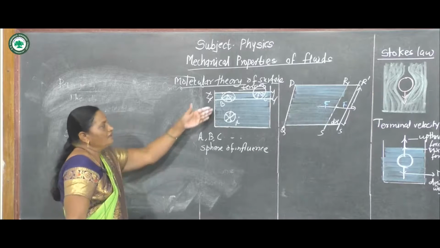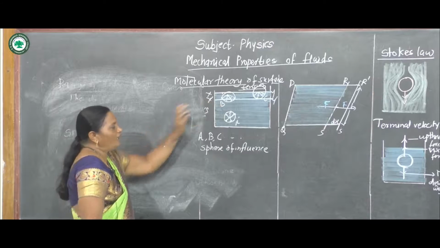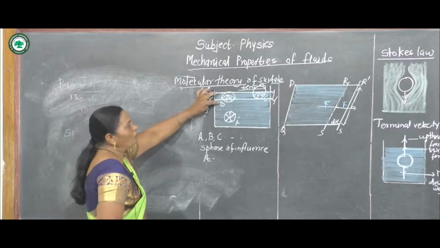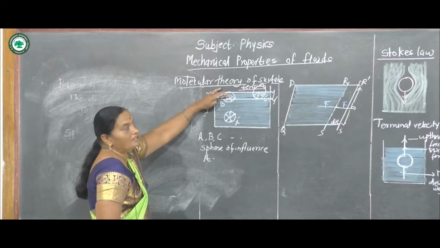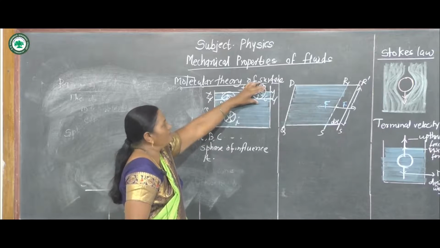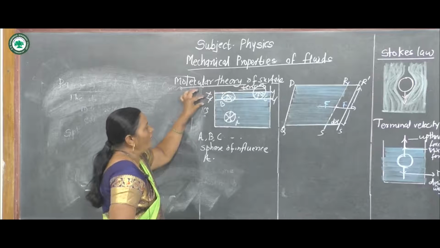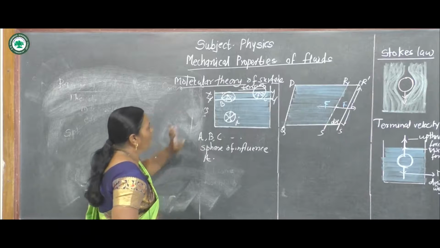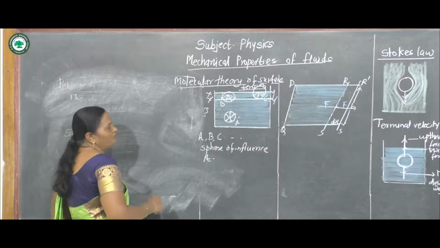The molecule A is well inside the liquid. The molecule B is just below the liquid surface and molecule C is on the liquid surface. This XY and X'Y' show the thickness, which is called the surface film.